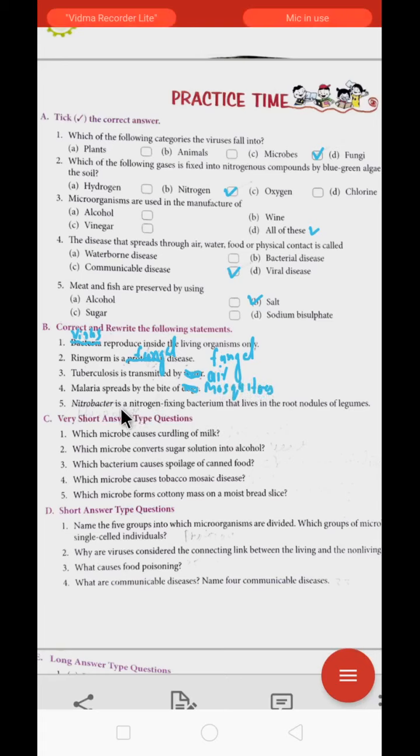Now, Nitrobacter is a nitrogen fixation bacteria that lives in the root nodules of legumes. No, it is not Nitrobacter. You have to cut the Nitrobacter here and you have to write Rhizobium instead of Nitrobacter. The spelling is R-H-I-Z-O-B-I-U-M, Rhizobium.